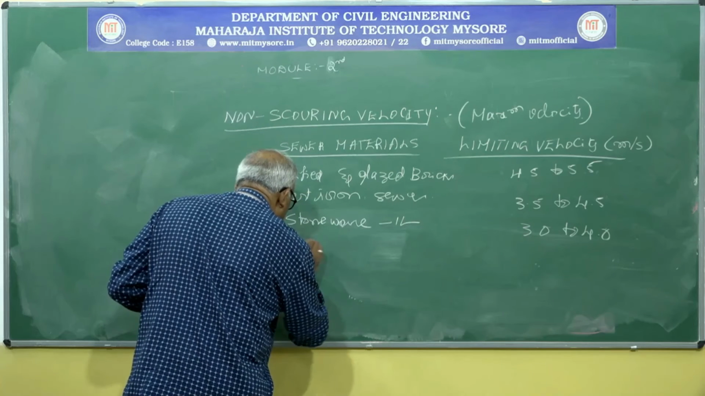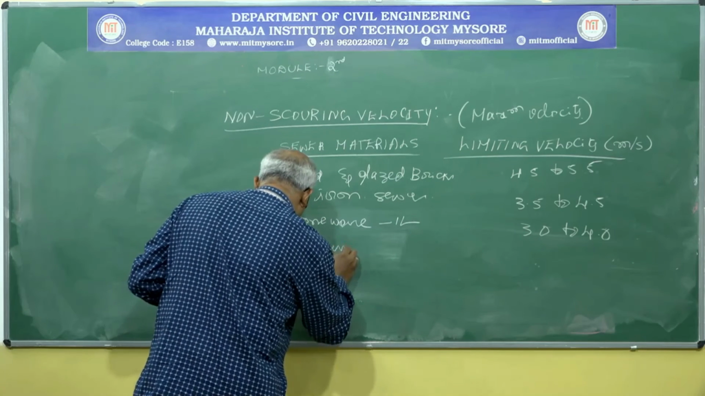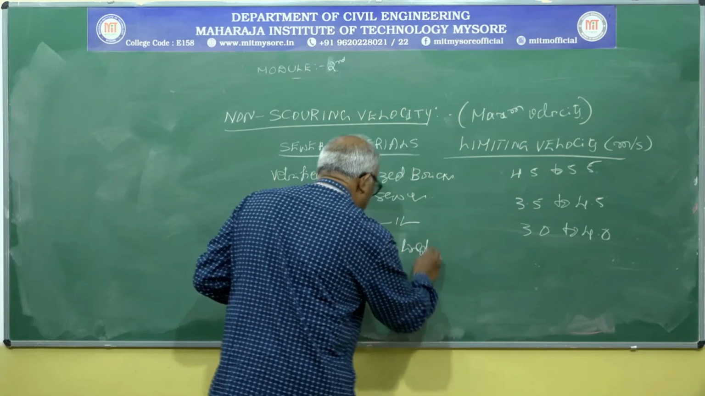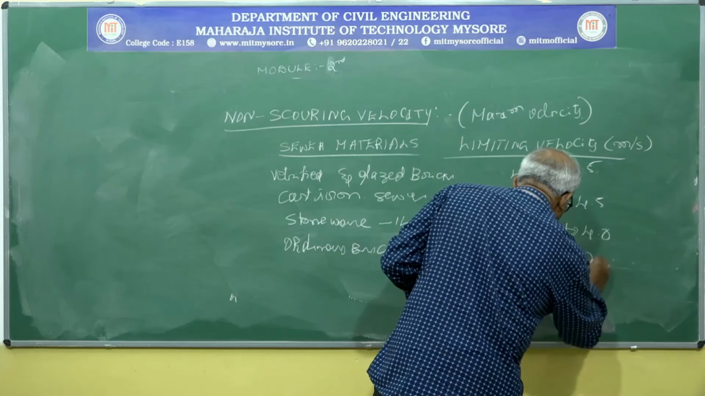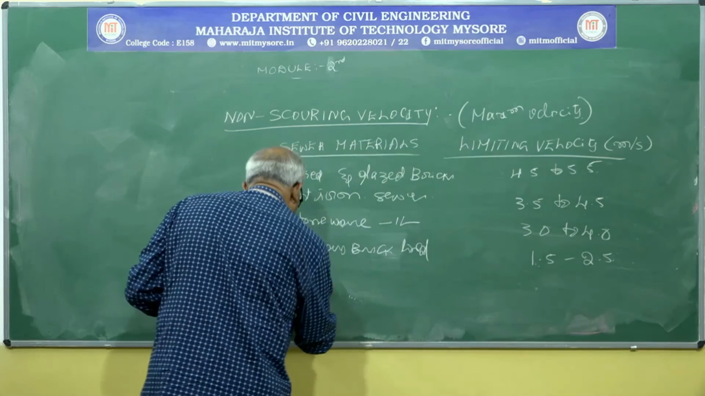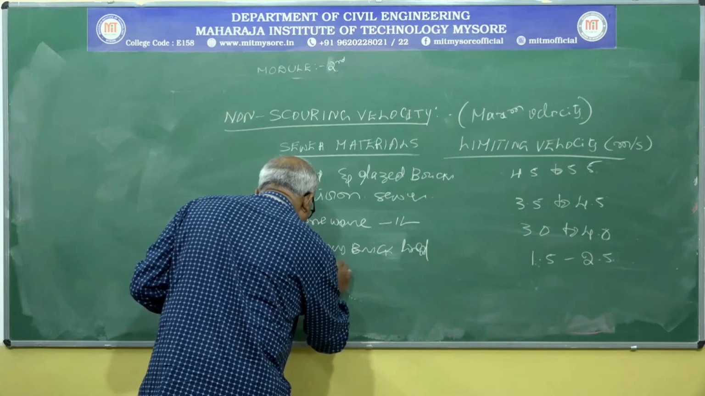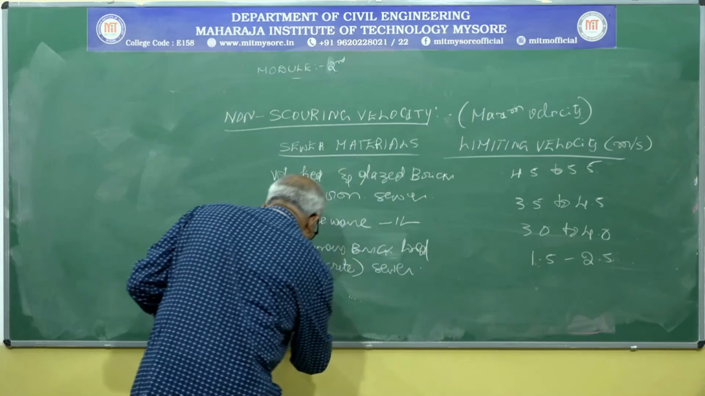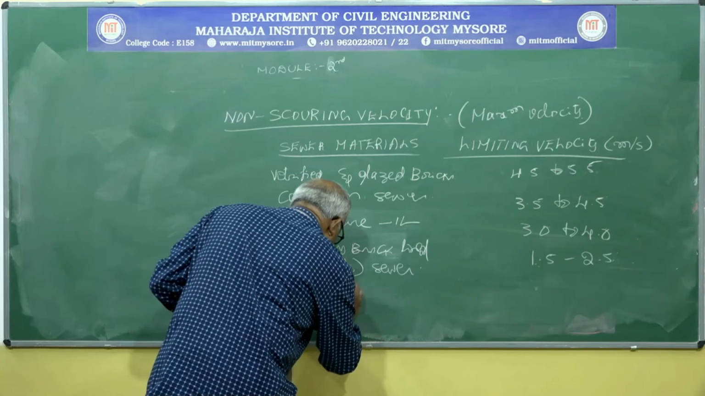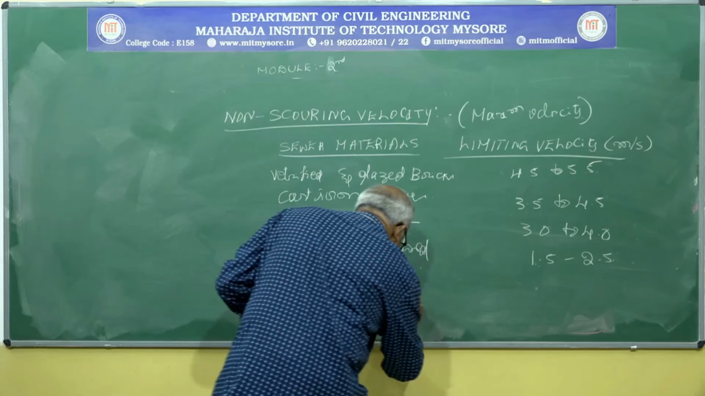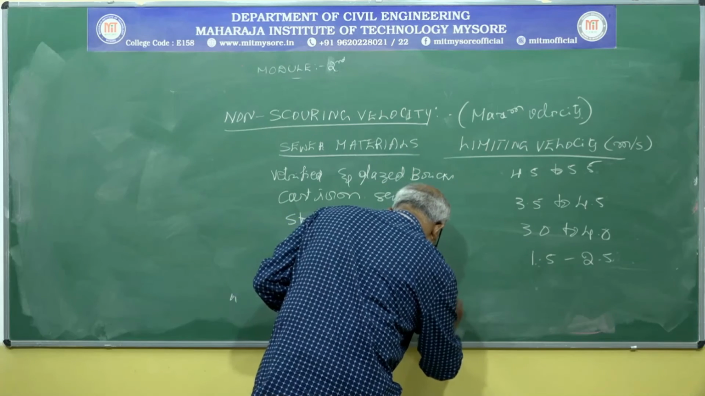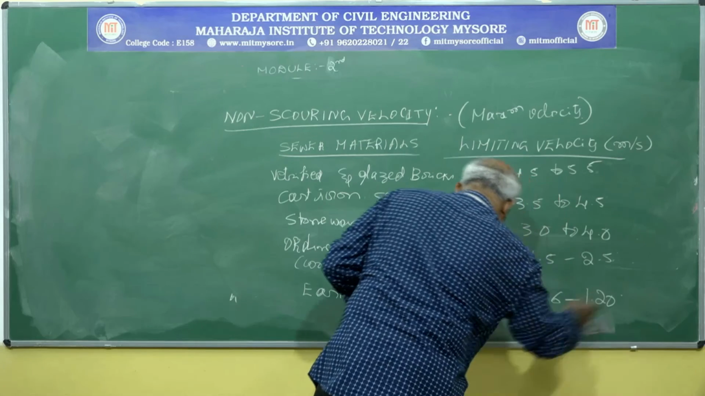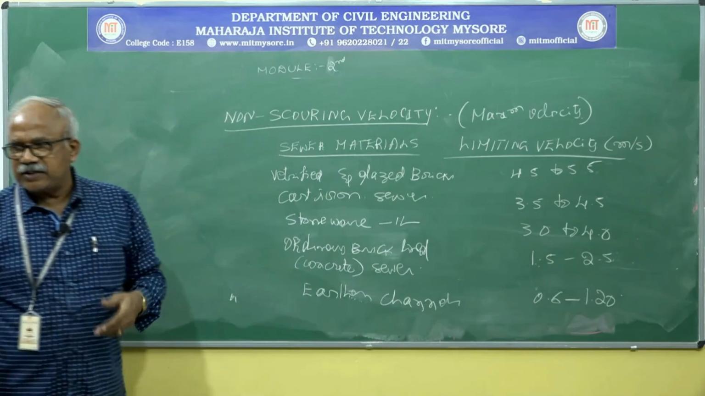Ordinary brick lined, including concrete sewer: that is 1.5 to 2.5. Next, last one, earthen channels: 0.6 to 1.2. These are all the limiting velocities.